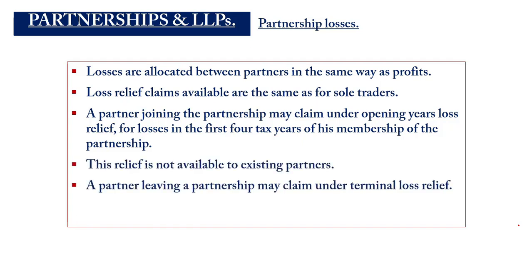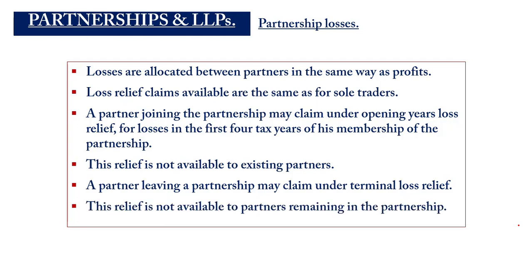Okay. Now, a partner that is also leaving can claim a terminal loss. So you don't have to wait for the entire partnership to fold up before a terminal loss can be claimed. Partners that are not exiting and that are remaining, the fact that one person has exited the partnership doesn't mean that the partnership is ceasing to operate. So they will be excluded from claiming the terminal loss relief.